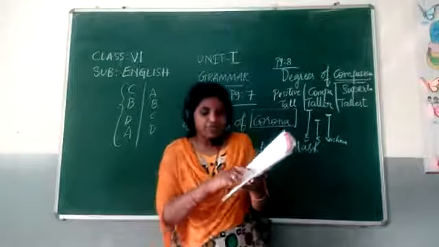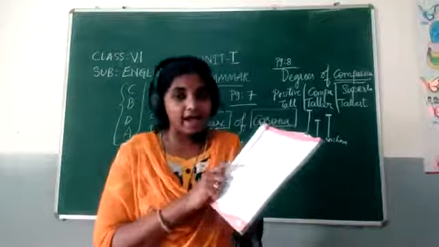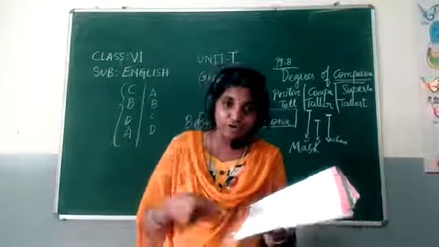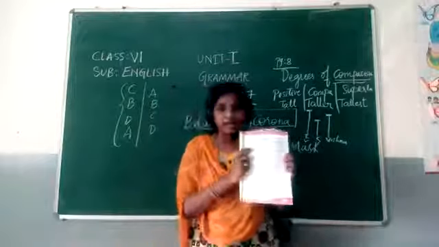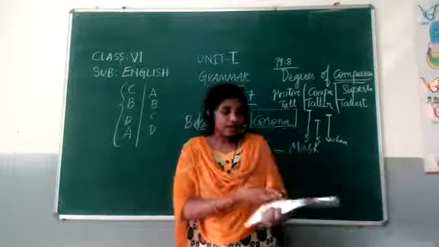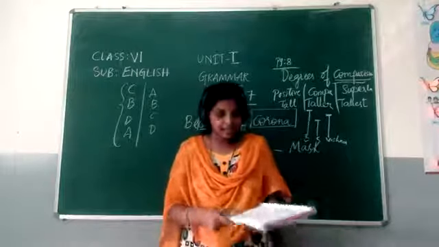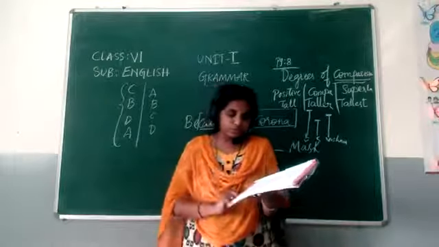So here five bits are given. I already gave the answer for the first one. So second, third, fourth and fifth, I want you all to do. Clues are already given here in this box, like what I read out: big, small, dark, light, happy, unhappy. Yes, I want you all to complete this one also.